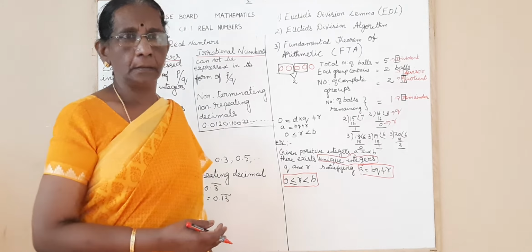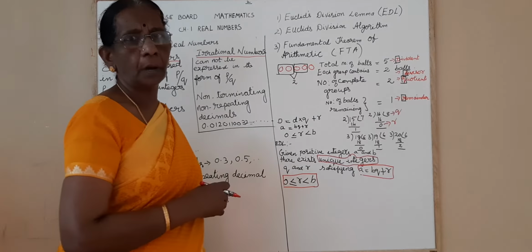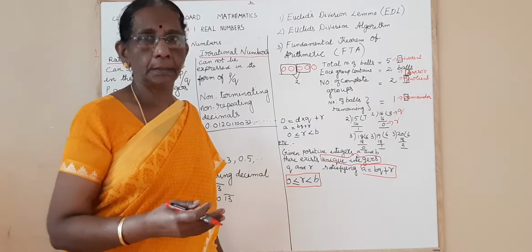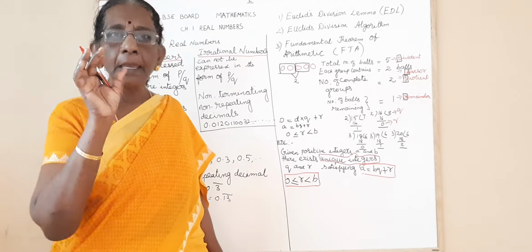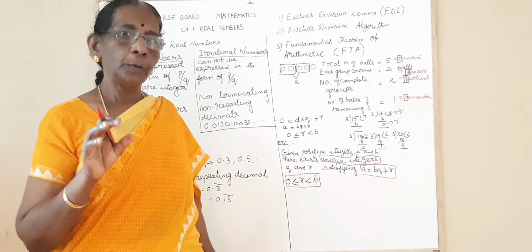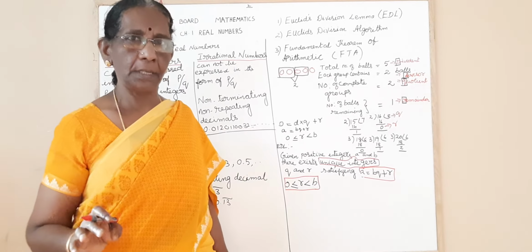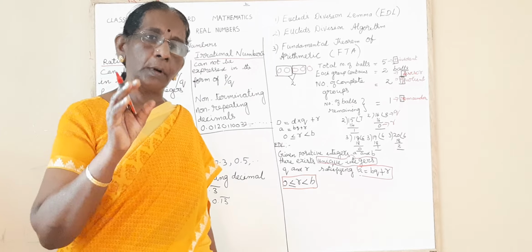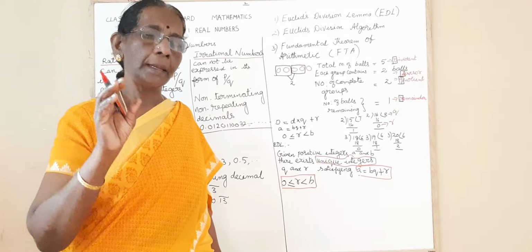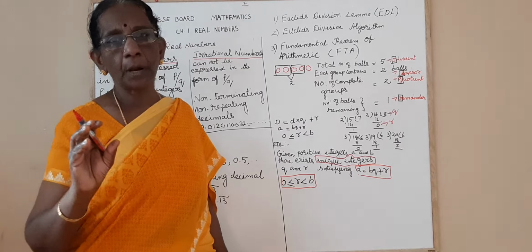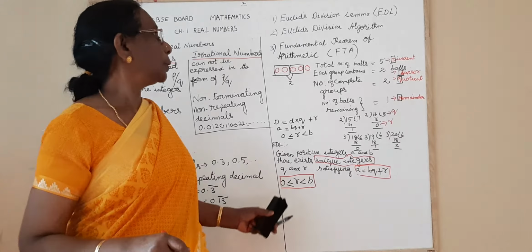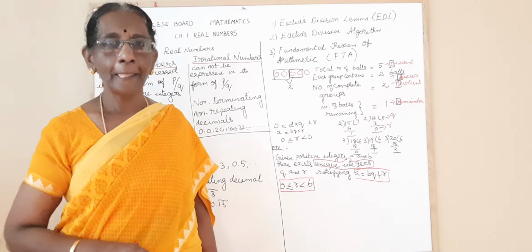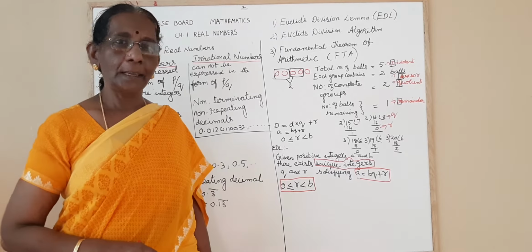Now using this Euclid's division lemma, we can have Euclid's division algorithm, and we can find the HCF of given numbers as well as prove some important properties of the positive integers. We'll see what the division algorithm is, how to find the HCF of the given numbers, and how to prove these important properties of the positive numbers using Euclid's division lemma in the next session. I hope all of you have understood. We'll meet in the next session.